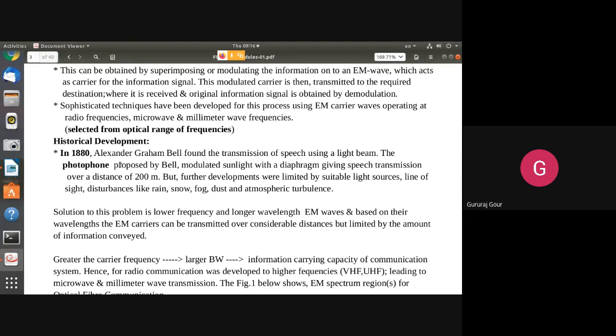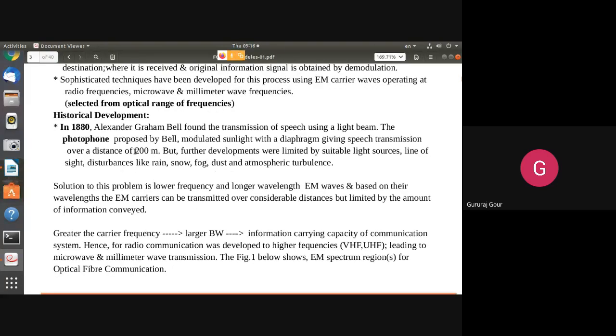These photophones are going to carry the speech or message signal. But you can see it is limited only up to 200 meters. What is happening here is that the modulation process is the same as usual. The message or speech signal is modulated with this light or photophones. Then these photophones are going to give information.